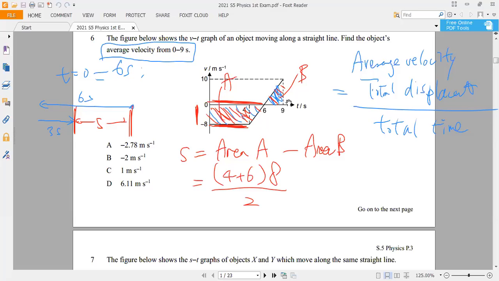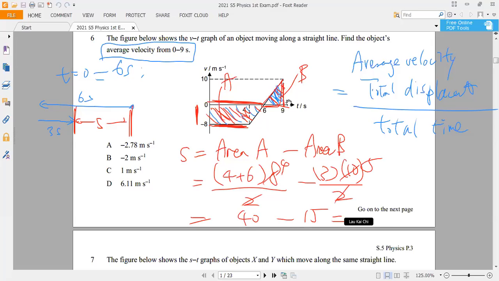And then I minus this upper area, which is base 3 times height divided by 2. Altogether you may find 40 minus 15, which is 25. You go backward by 25 meters, so it should be negative, but I just need the value in this question.